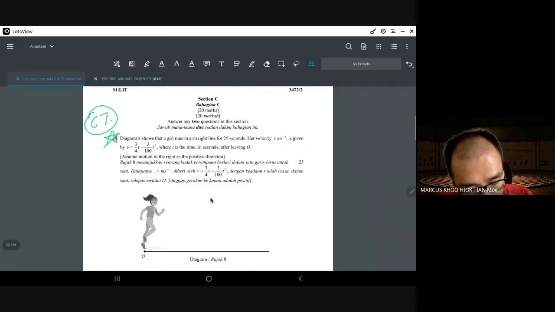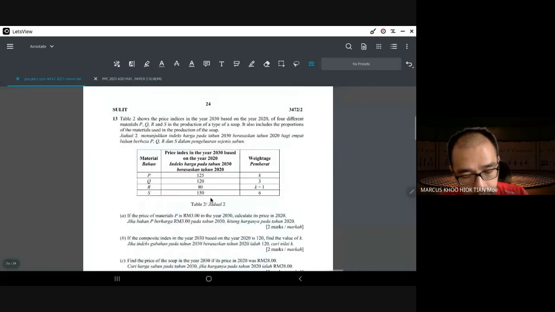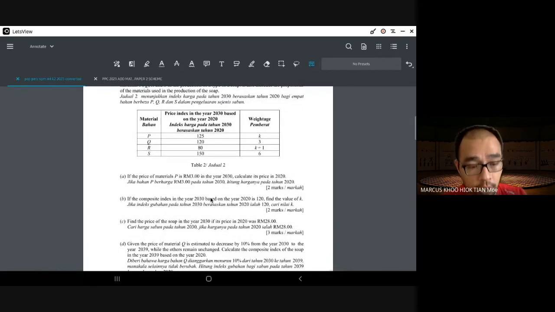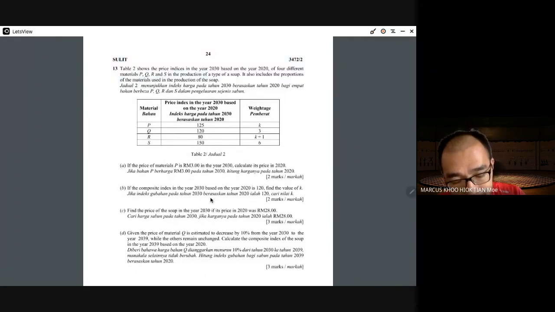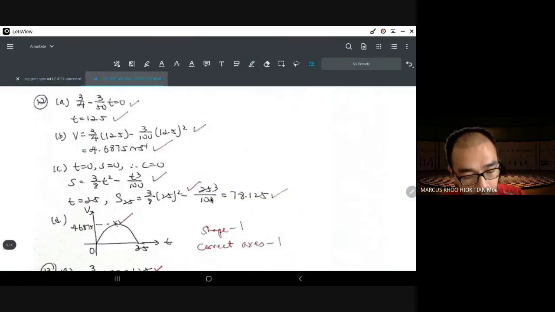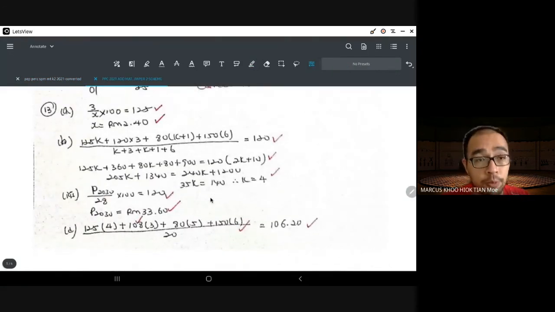All right. Okay, question 13 is the index question. Now again, the index question also is quite simple compared to other questions, so I will not really spend so much time talking about this. Price is given, the price index is given. At this point, after one whole year of learning this, I hope you know the difference between price and price index. You can calculate the price for 2020, which is given over here lah. It's a two-step process. Substitute in the right places and you will get the correct answer, which is 2 ringgit and 40 cent.